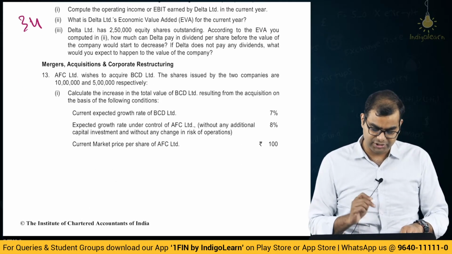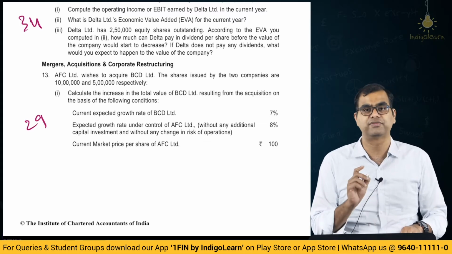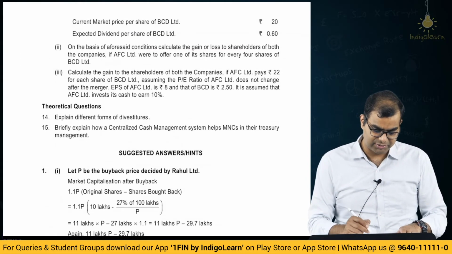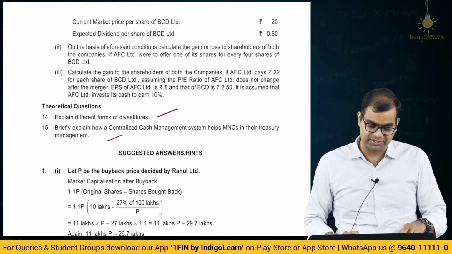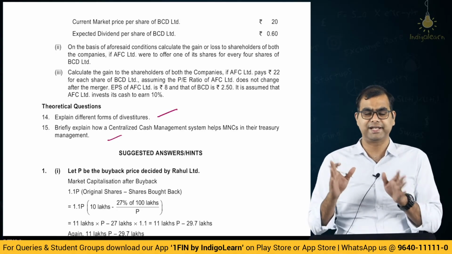Finally, the MTP question. This is again a simple question. This is illustration number 29 from the list of our illustrations for that particular chapter. Then they have given a couple of theory questions: explain different types of divestitures, and explain briefly how a centralized cash management system helps MNCs. Both of these are again fairly simple theory questions. They are directly taken from the material.